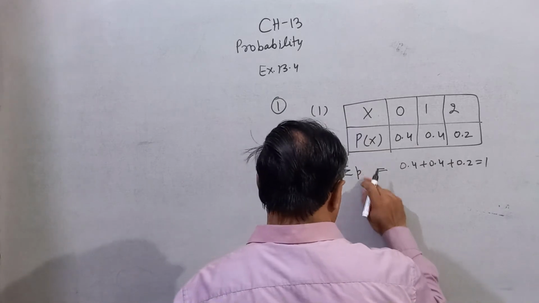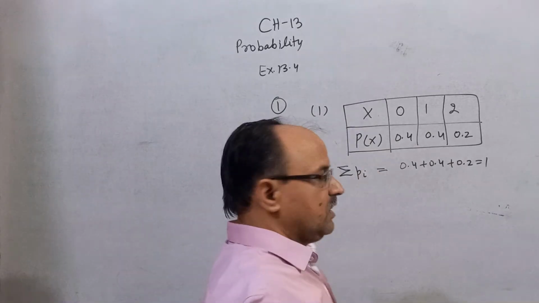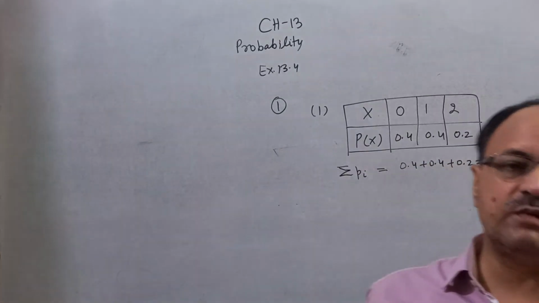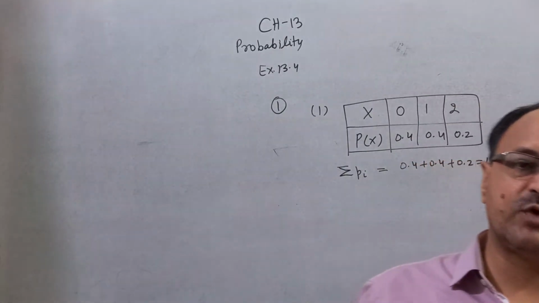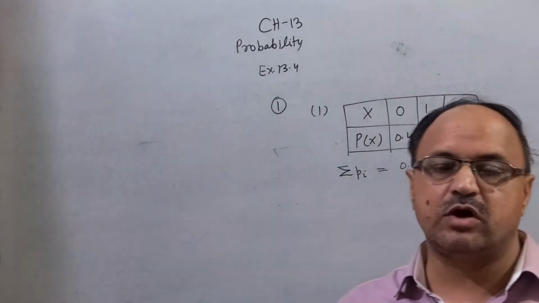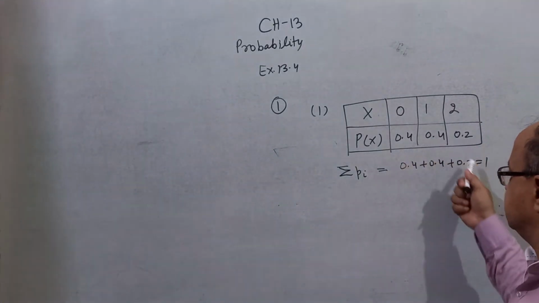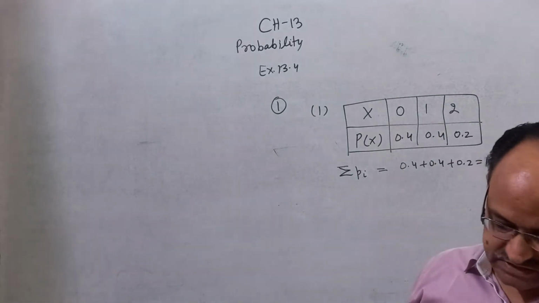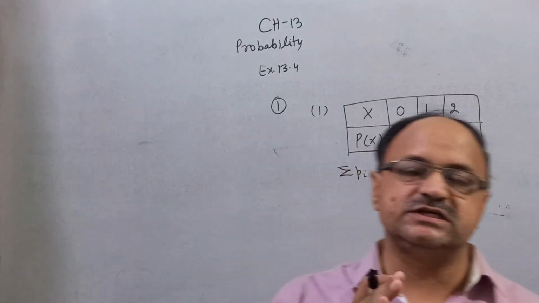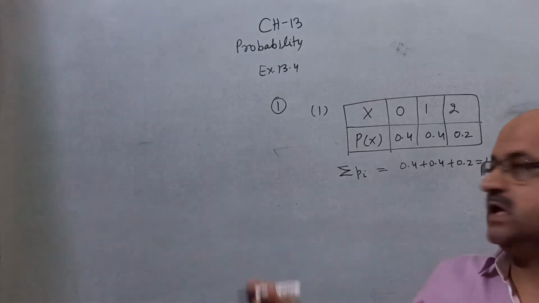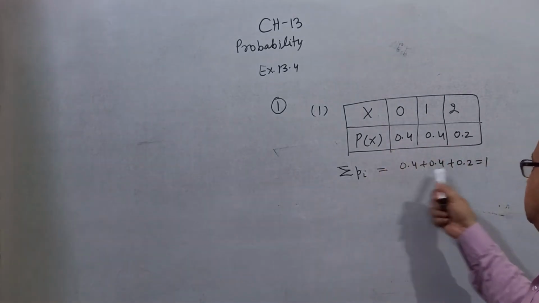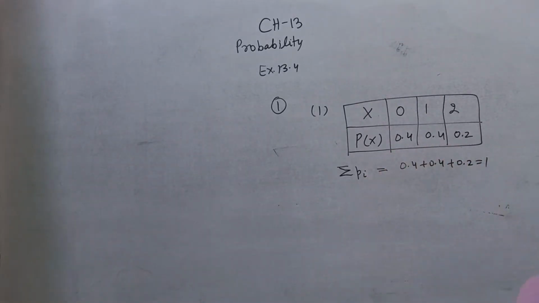Sigma p i, you can say the sum of all the probabilities of each event in the probability distribution should be equal to 1. If their sum is equal to 1, then this probability distribution is valid. If their sum is not equal to 1, it means the probability distribution is not valid.